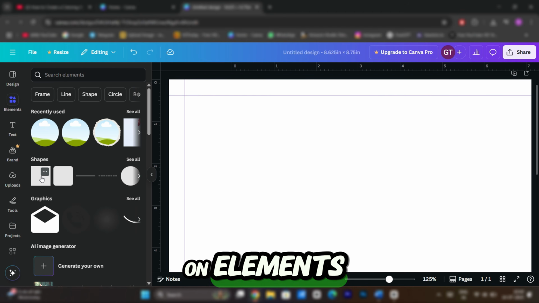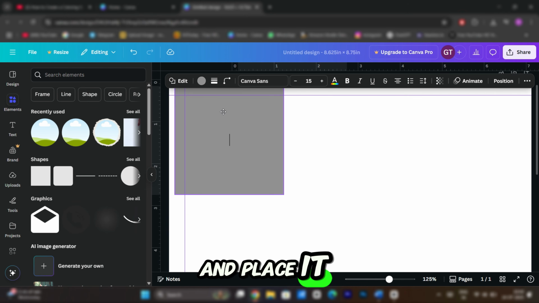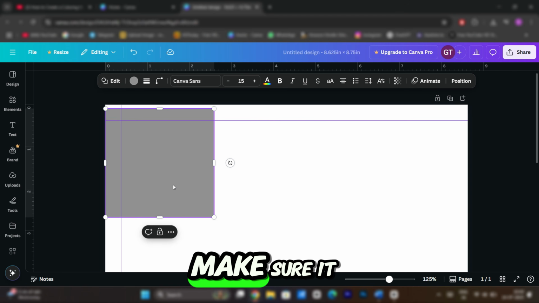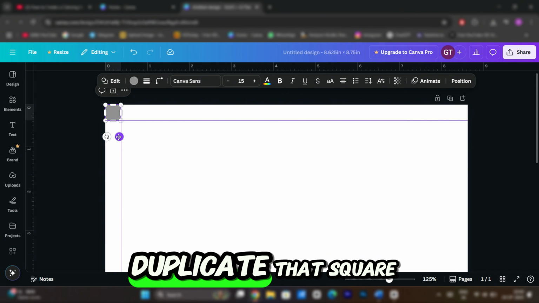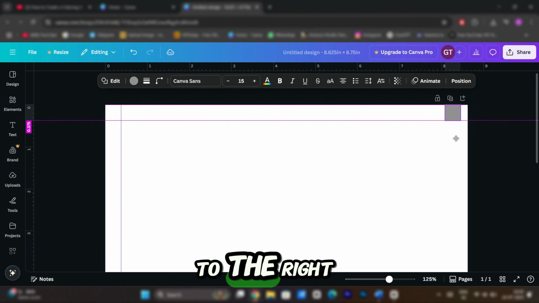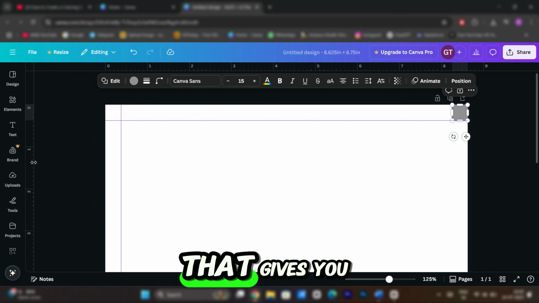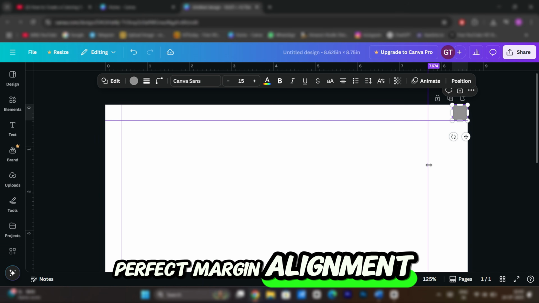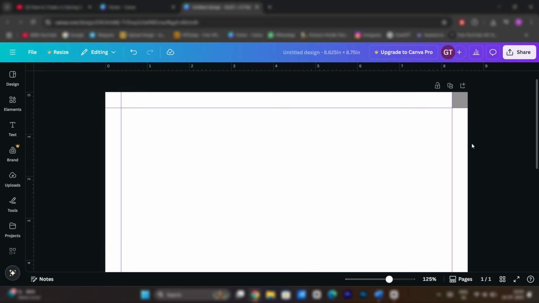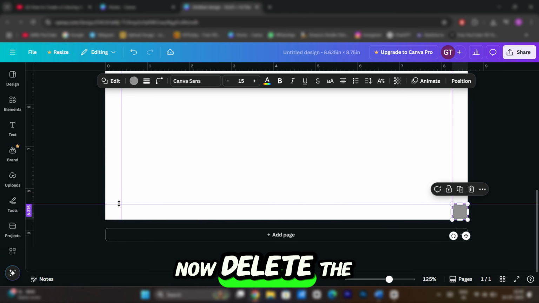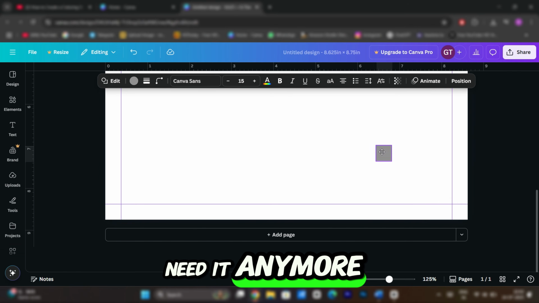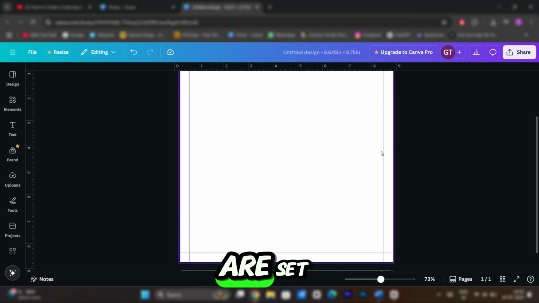Now, for the right and bottom margins, we'll do a little trick. Click on Elements, search for Square, and place it at the top left corner. Make sure it aligns with both guides. Duplicate that square and drag it to the right and bottom edges. That gives you perfect margin alignment. Now, delete the square. We don't need it anymore. So, the margins are set.